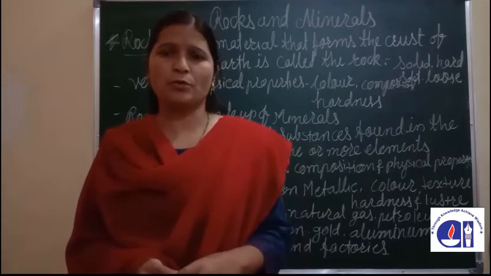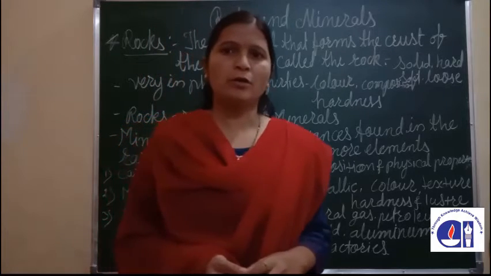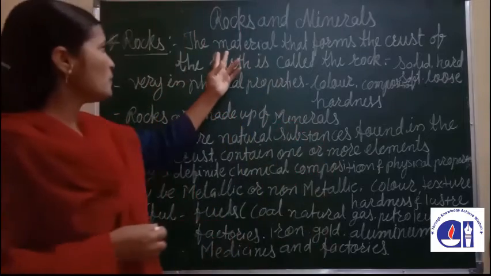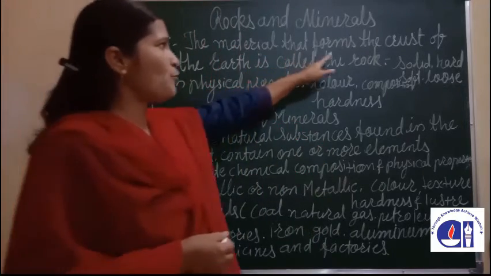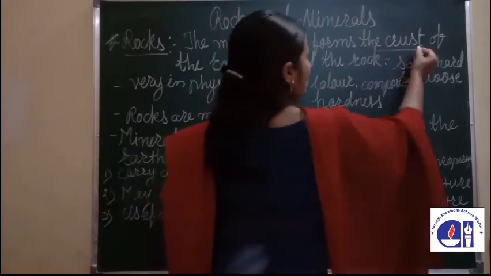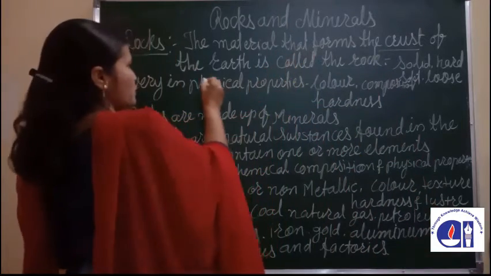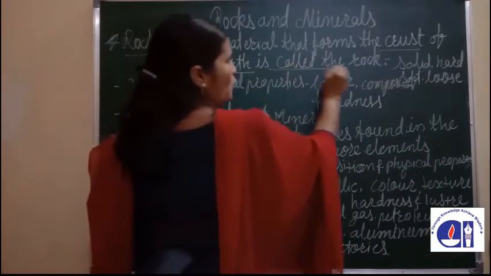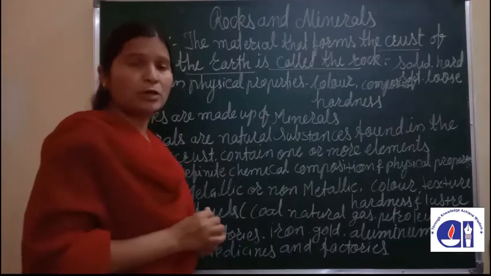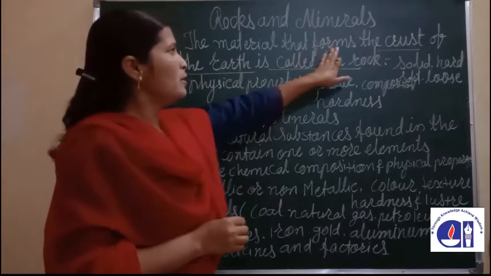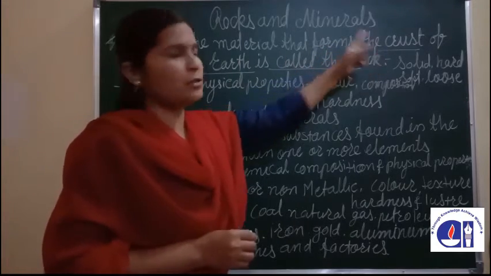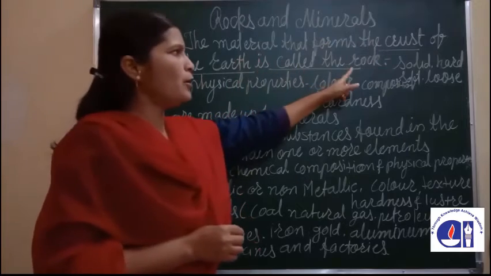Now, what is rock? What is meant by rock? Rocks are the material that forms the crust. The material that forms the crust of the earth is called rock.